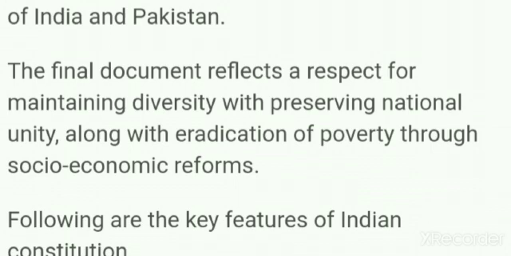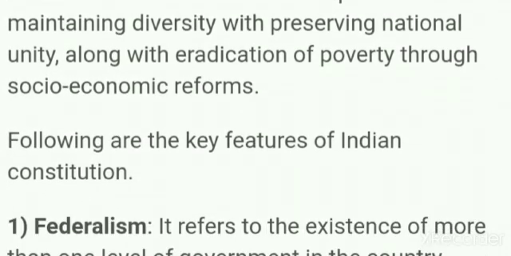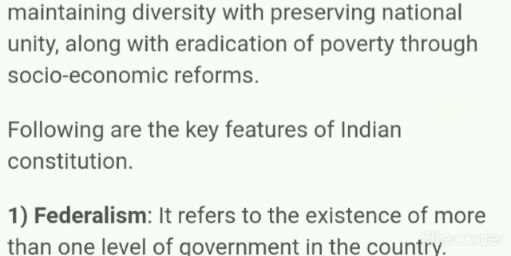The final document reflects respect for maintaining diversity while preserving national unity, along with eradication of poverty through socio-economic reforms. The final document of our constitution gives many ideas. The first one is respect for maintaining diversity. Any religion, any caste, any group, any way of life, we want to maintain as it is. At the same time, we want to preserve national unity.